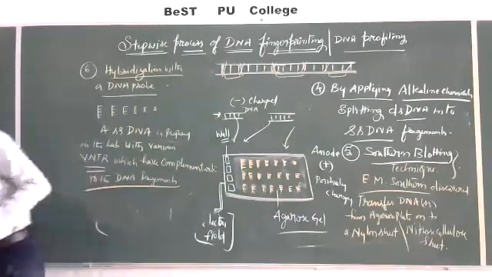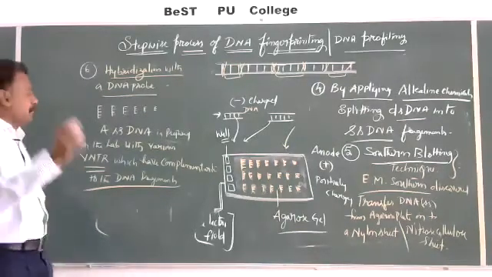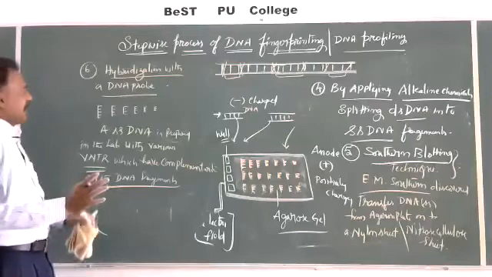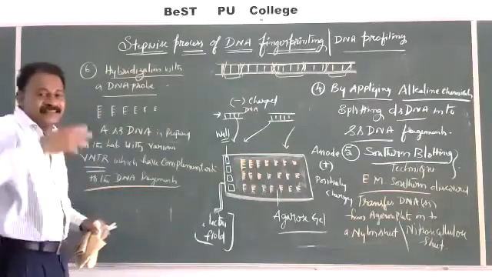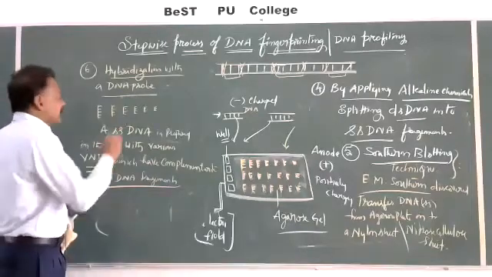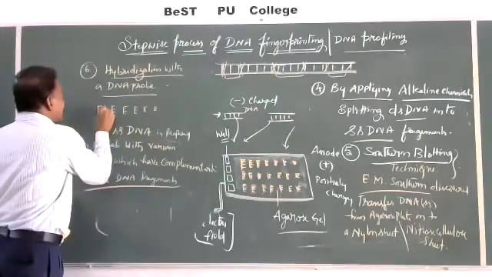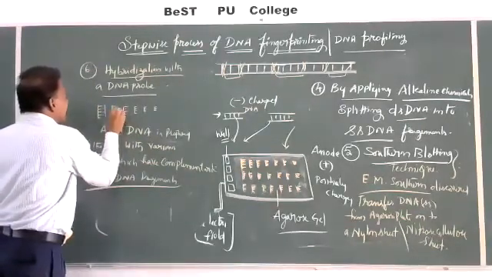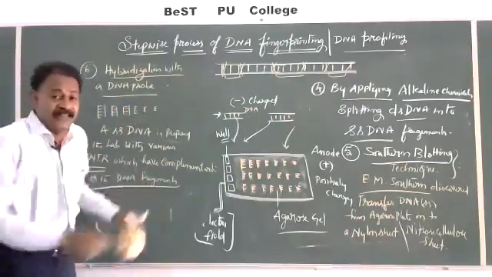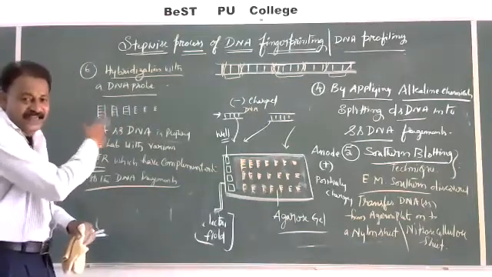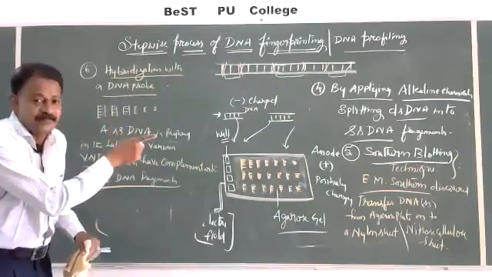So he took a probe and sent it onto the nylon sheet where single stranded DNAs are there. This is hybridization. When probes are moving, these probes will identify some sequences and bond with complementarity. If they are not bonding, why not? If any mutation occurs in the DNA of that organism, that mutated one does not have complementarity in the probe.